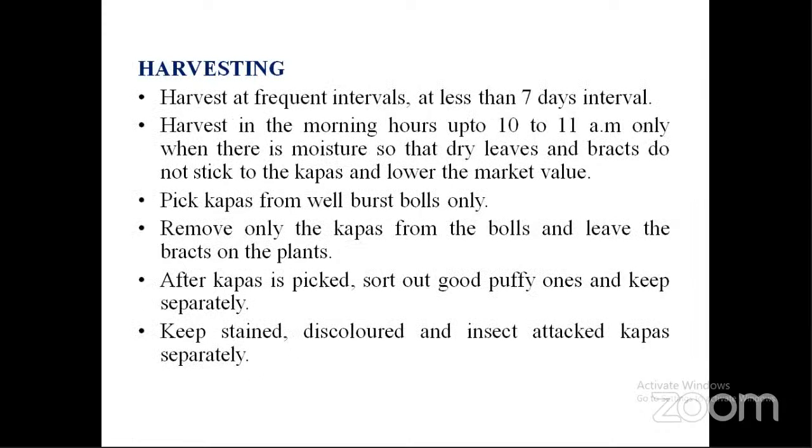Harvesting is generally done at frequent intervals. That interval should be less than 7 days. Harvest in the morning, like 10 o'clock or 11 o'clock, when there is sufficient moisture, because in the afternoon there will be very intensive sunlight and it dries the leaves. These dry leaves will be attached to the kapas and lower the market value. That's why it should be harvested in the morning hours when there is sufficient moisture.